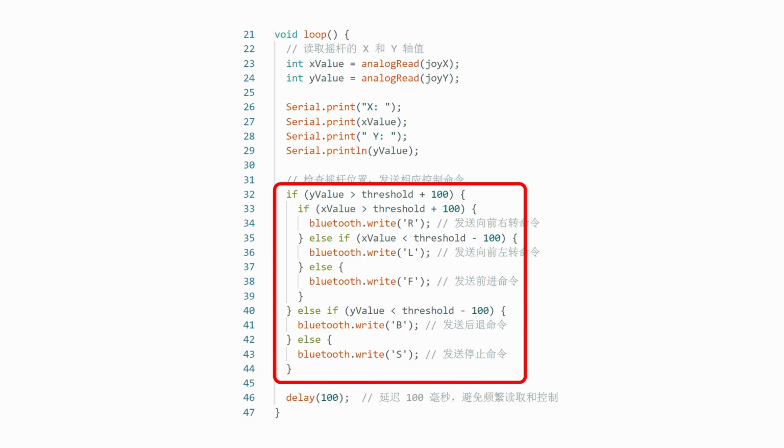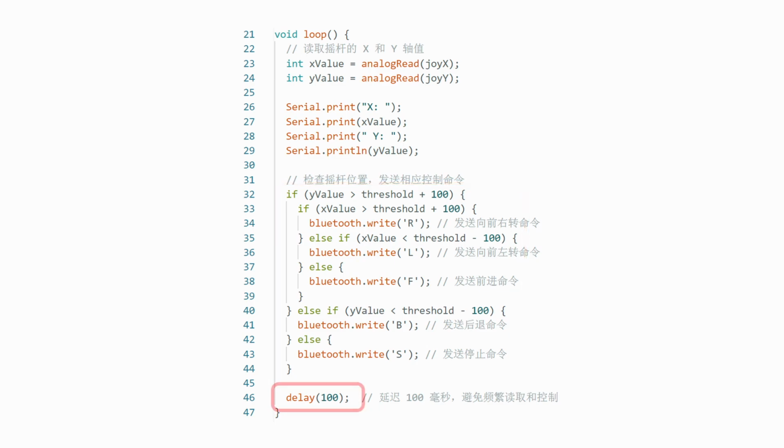Transmit the command via Bluetooth to make the car execute the corresponding action. Finally, add a 100 milliseconds delay to prevent excessive command transmission frequency.